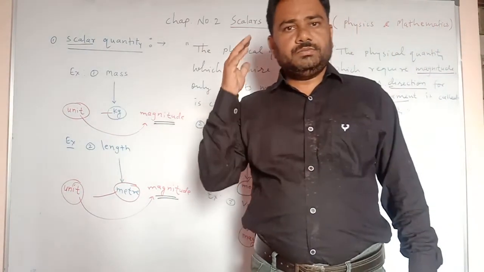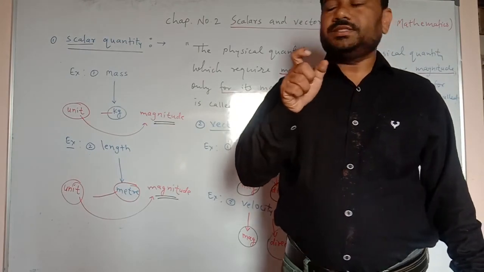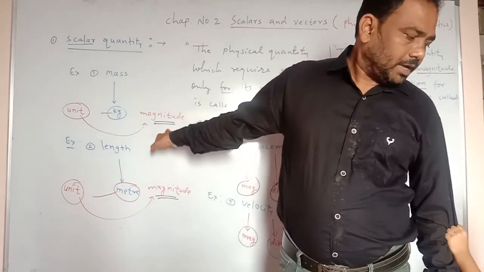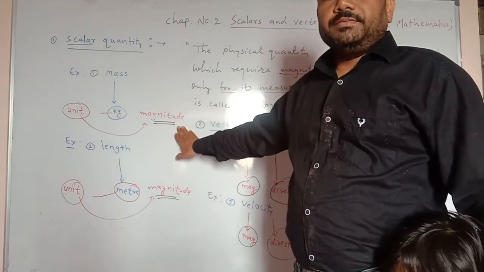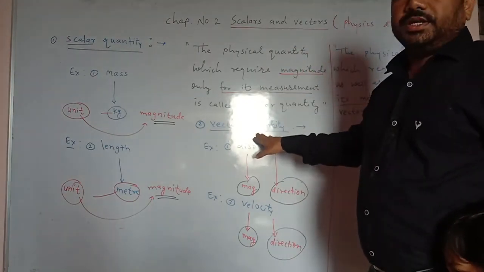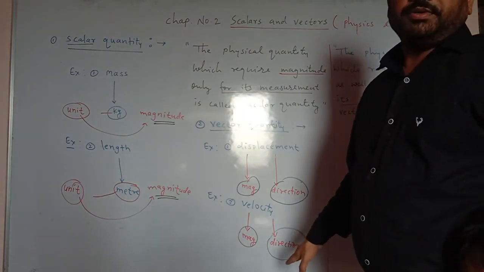How can you identify them? You just have to memorize: to identify a scalar quantity, magnitude is very important because it requires only magnitude. To measure and specify a vector quantity, magnitude as well as direction are both very important.